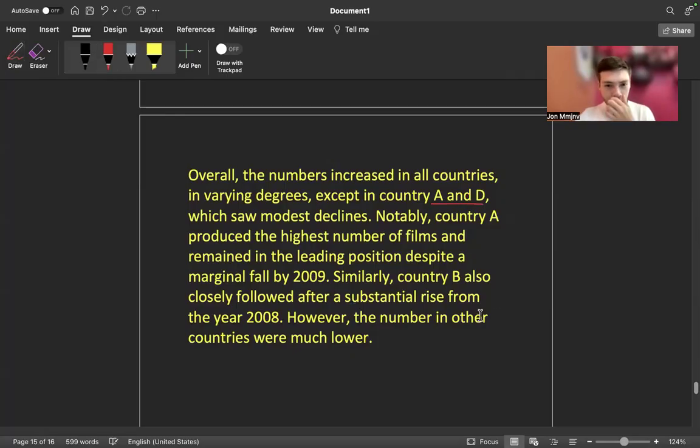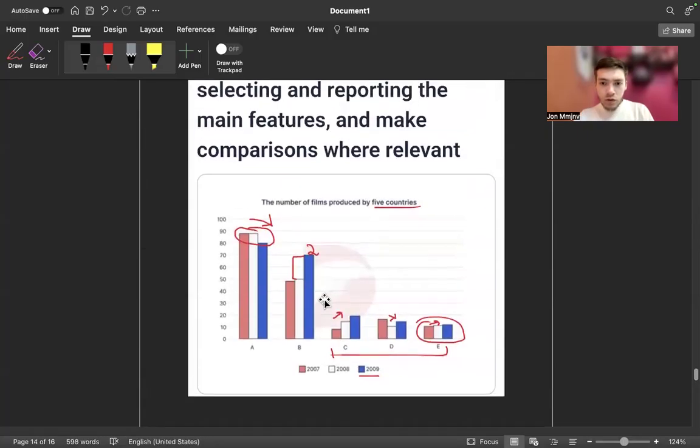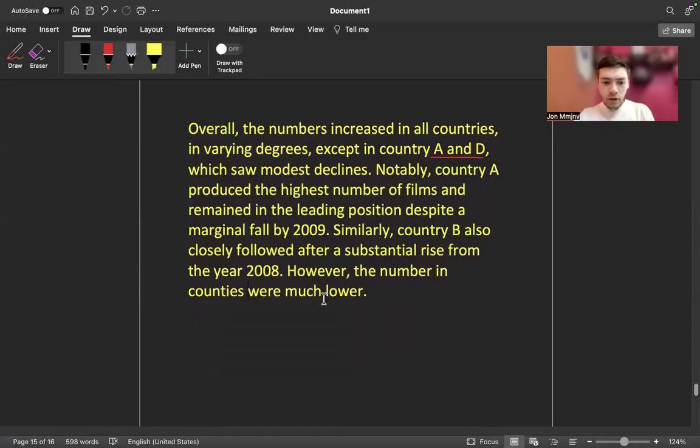Let's not write other countries. Let's write in countries C, D, and E. Now, this comma is optional. You can put it or not. It depends. It's called the Oxford comma. AI and GPTs really like putting this, but it's optional, honestly.